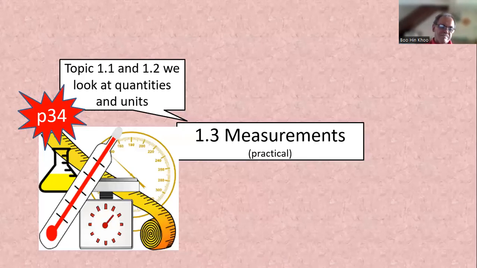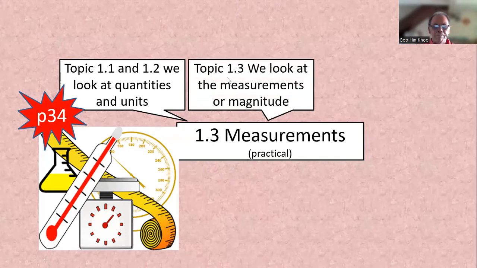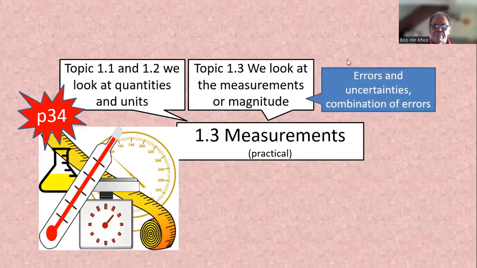A-level physics. Topic for today is 1.3 measurement, mainly for practical. Topic 1.1 and 1.2, we look at quantities and unit. Topic 1.3, we look at measurement or the magnitude itself using different instruments and how to estimate the random error, the uncertainty, and then how to combine the errors.